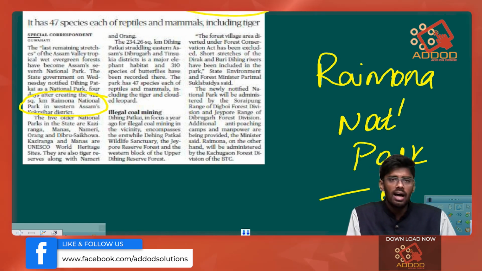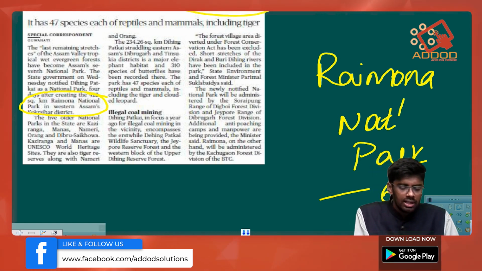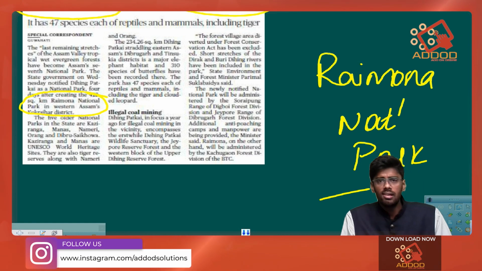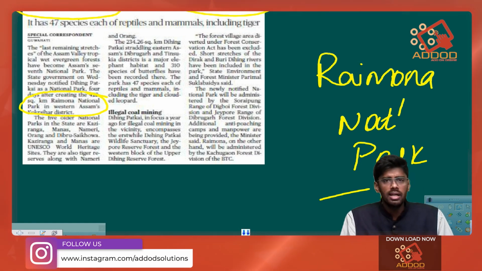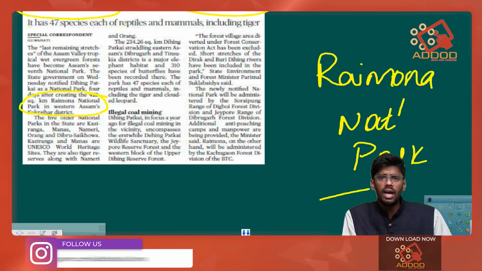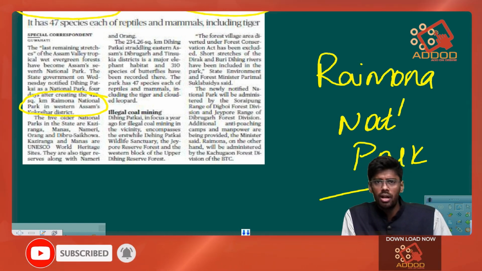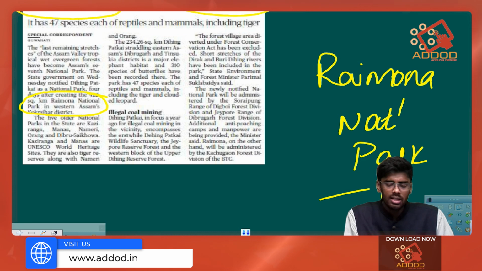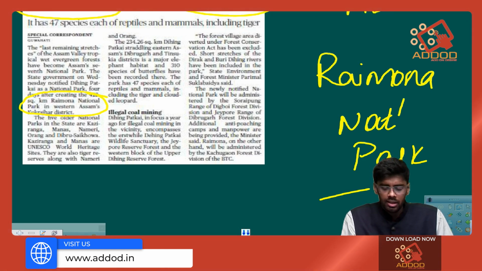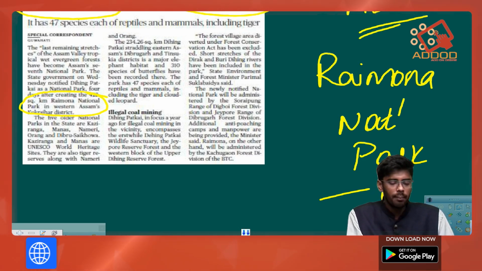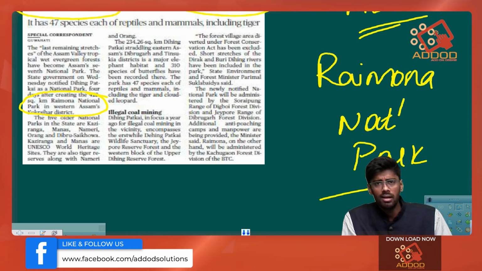Now the Assam government has approved Dihang Patkai as the 7th national park in the state. So Assam is the state having the highest number of national parks in the country, and Raimona and Dihang Patkai are the new national parks coming under it.